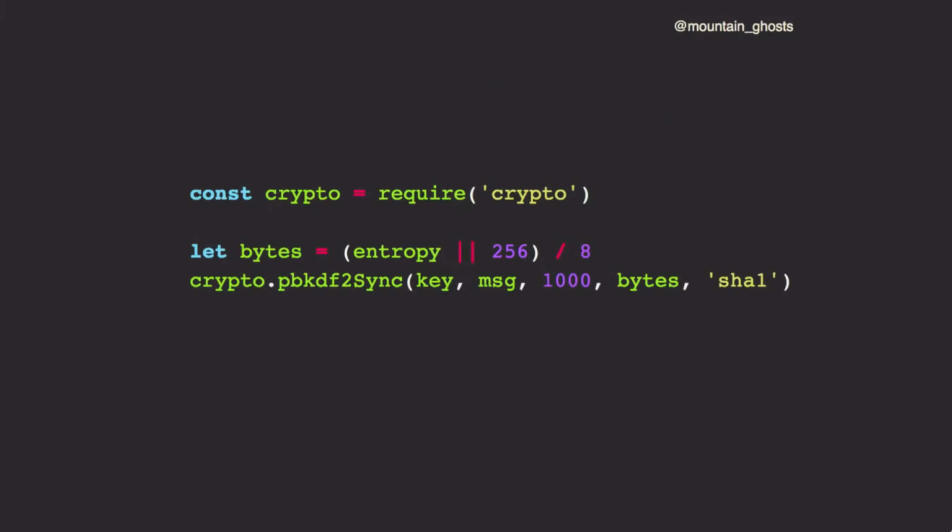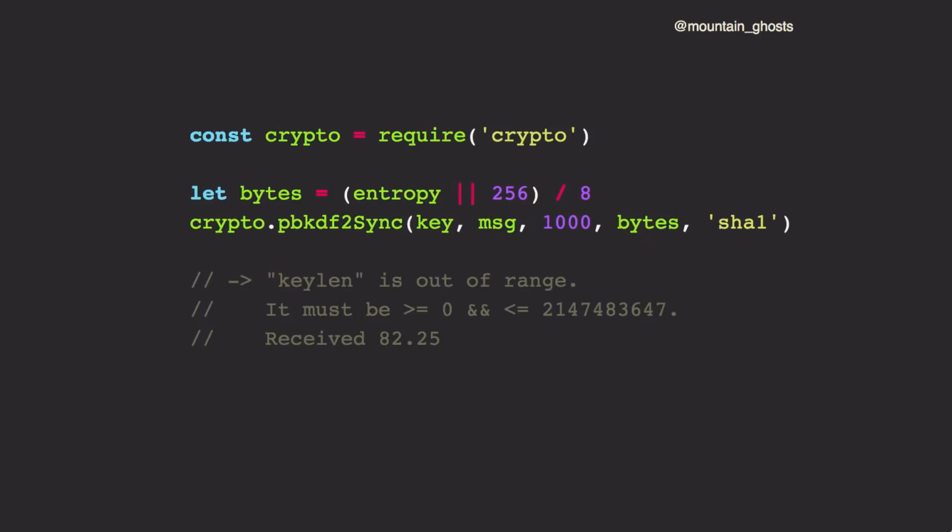So, can you spot the bug in this code? It's probably not very obvious. The bug is that bytes has to be an integer, but not all numbers are divisible by 8. So sometimes we'll pass a fractional value here. This code worked fine until Node 9. The crypto library actually rounded the number down. The program using this didn't mind, because it was asking for a lot more random data than it really needed, so the number being rounded down slightly wasn't a problem.